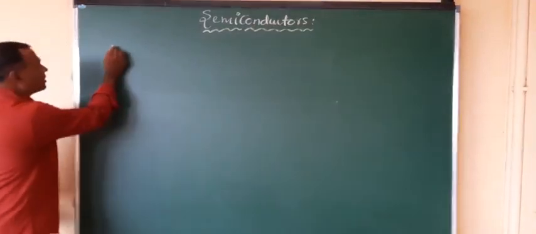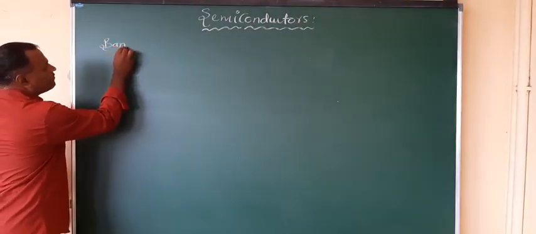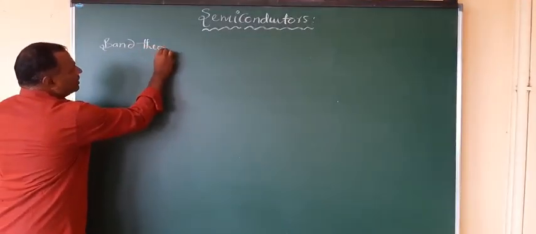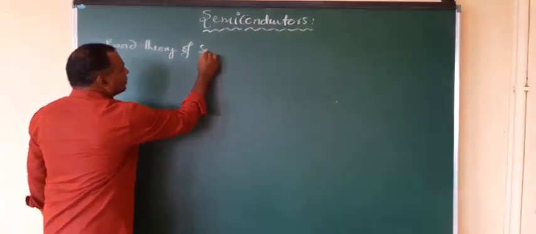So now we have the band theory of solids.